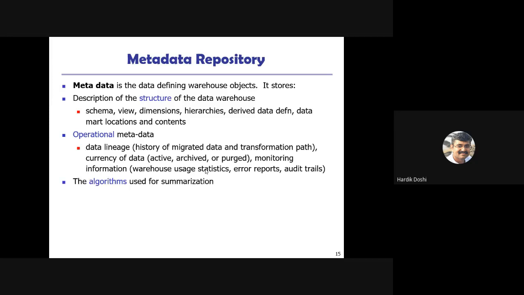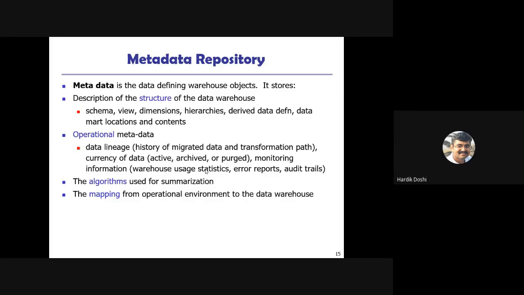Then the algorithms used for summarization. We are using data warehousing for the purpose of decision making. Now this decision making system uses some algorithms. So what algorithms are used? What is the summary? What is the algorithm used? Then the summary of that algorithm is stored in metadata.